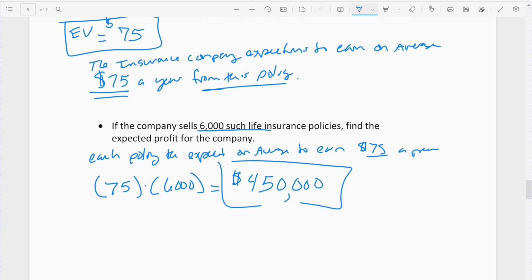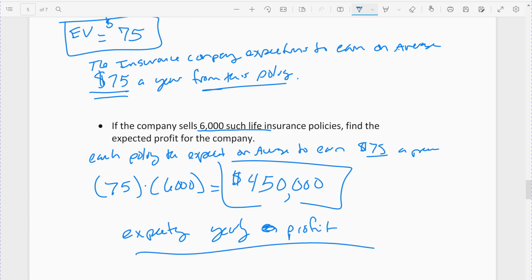Even though they will have to pay out 3% of the time, 97% of the time they won't, so they would expect yearly earnings, or profit, from this policy. That's what they would expect based on averages. That's the expected value.